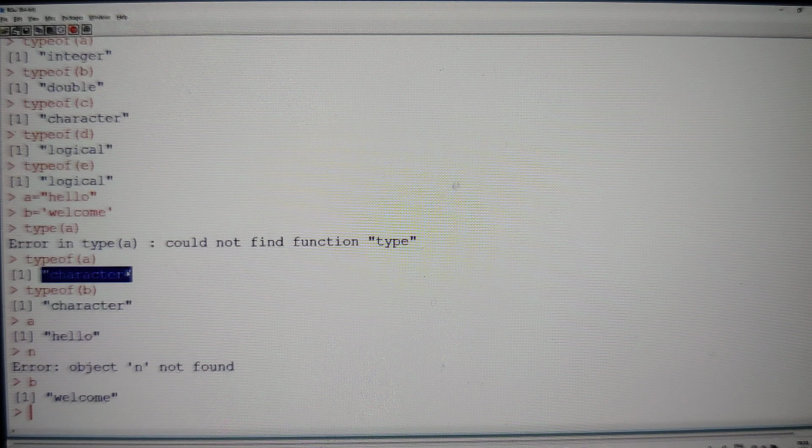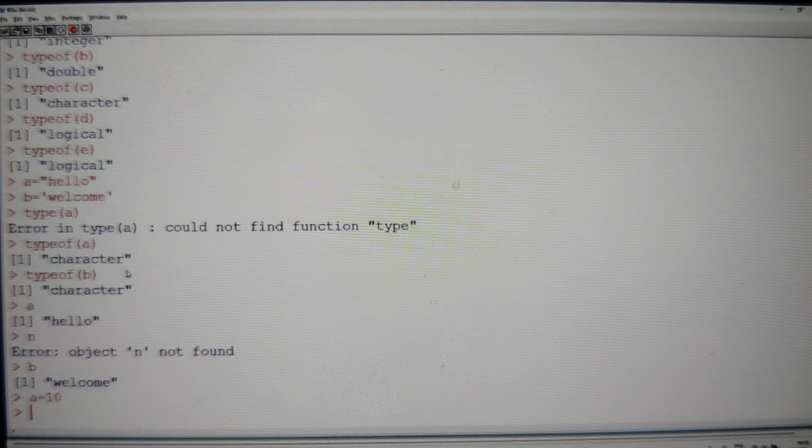Instead of that, R is a dynamically typed scripting language. So instead of declaring the data type when we type A equal to 10, our language will automatically choose the data type. So for A equal to 10, if we want to find out what it is, it is an integer equal to 10. Then you have to use a function called type of A. It will tell you what type of data type it is.